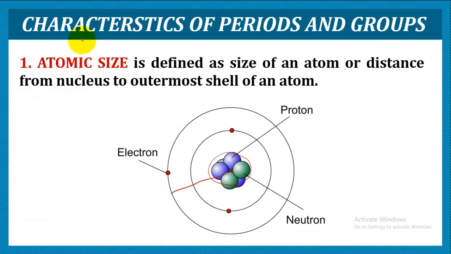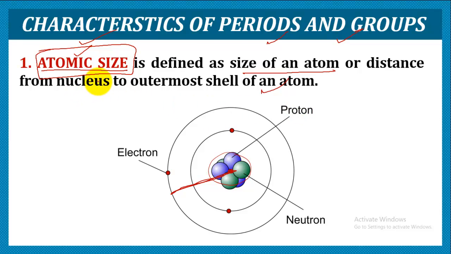Now let's study the characteristics of periods and groups. So the first characteristic which we are going to study is the atomic size. Now what do we mean by atomic size? As the name suggests, atomic size refers to the size of an atom. Or we can say it is the distance from the center of the nucleus to the outermost shell of an atom. So this is how we can define atomic size.